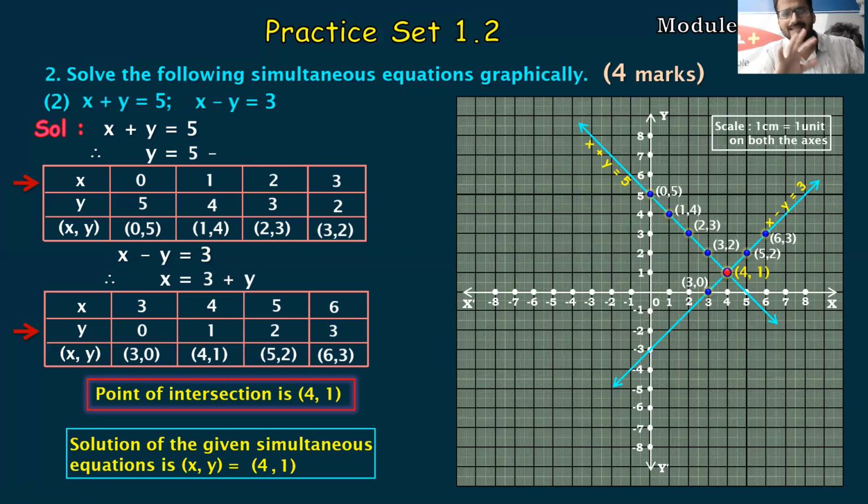Now this was an easy question because the equation didn't have a denominator, students. If anybody has any sort of doubt, feel free to ask. Otherwise, we'll move ahead. All right, so let's take another question. See, the answer sheet we have to write with pen, and the graphical part you have to plot with pencil, students. Fine.